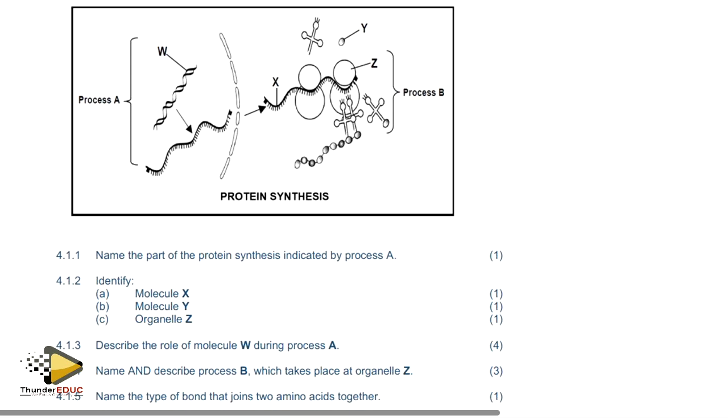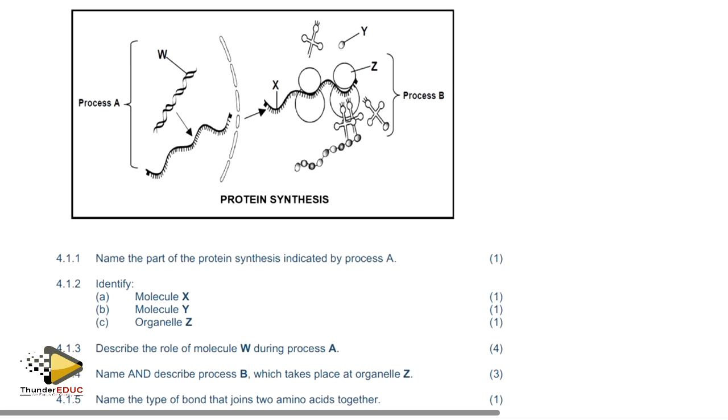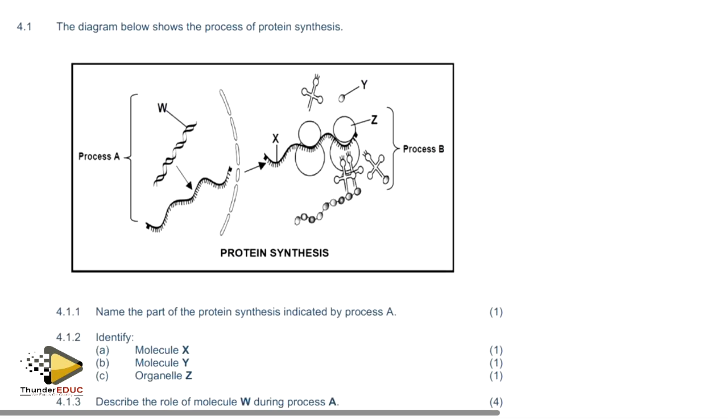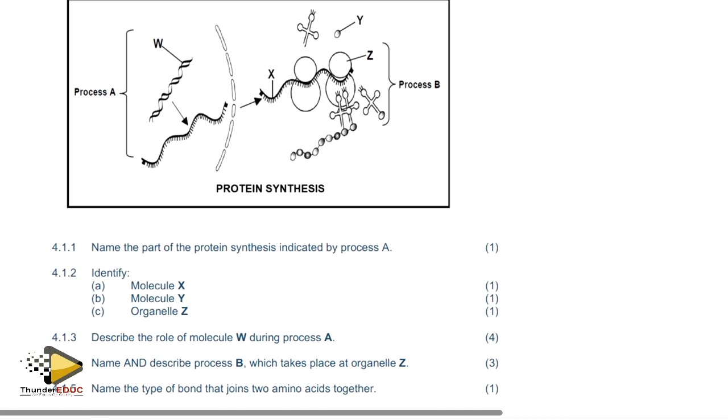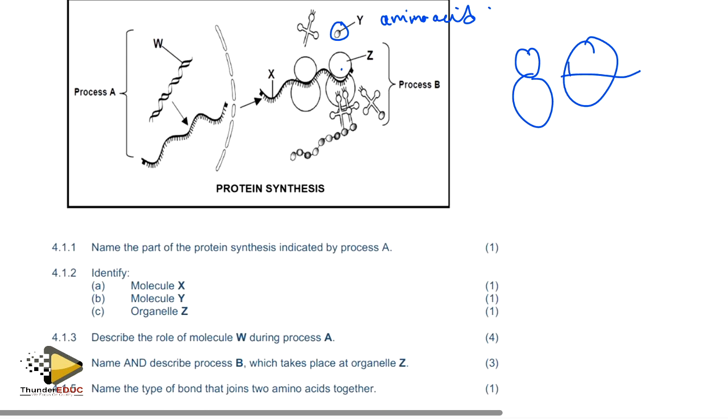When they give you such questions, guys, what you're supposed to do is first label. What is this circle? The circle is amino acid. Remember I told you that if you find a big circle with something on it, that is a ribosome. Therefore, Z is the ribosome.